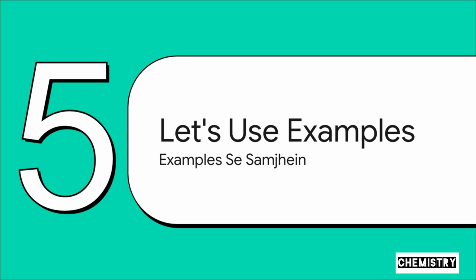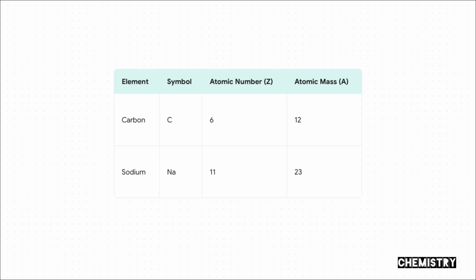Okay, that's enough theory. Let's get practical and see how these concepts work with some real examples. All right, let's take a look at this. First up, we have carbon, symbol C. Its atomic number, Z, is 6. So what does that tell us? It means it has 6 protons. Simple. And its atomic mass, A, is 12. Now let's look at another one, sodium, or Na. Its Z is 11, and its A is 23.